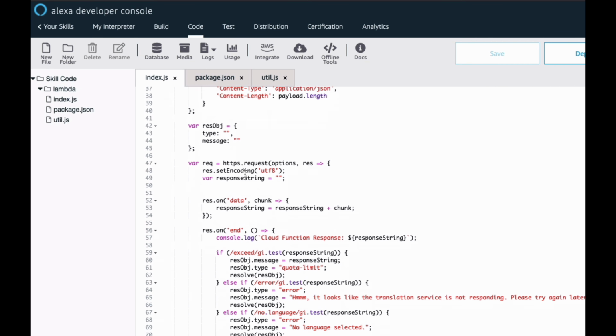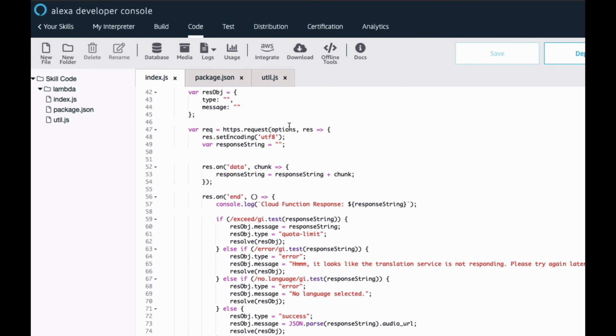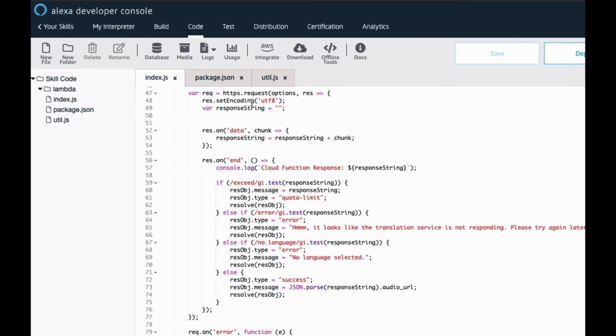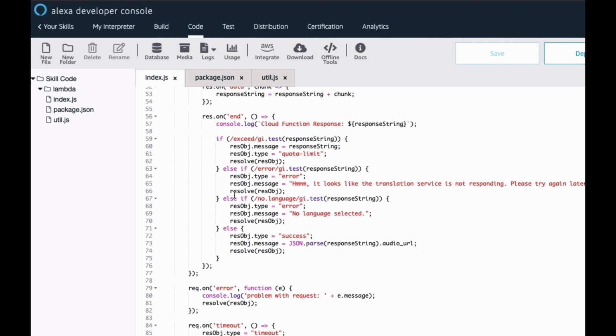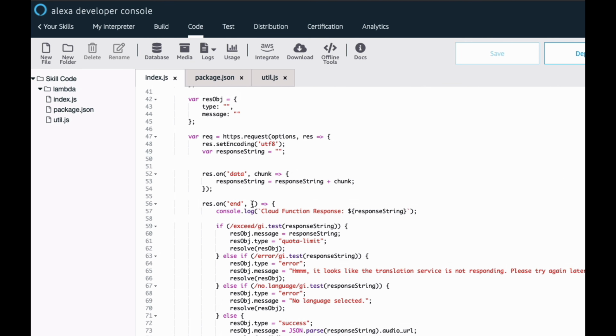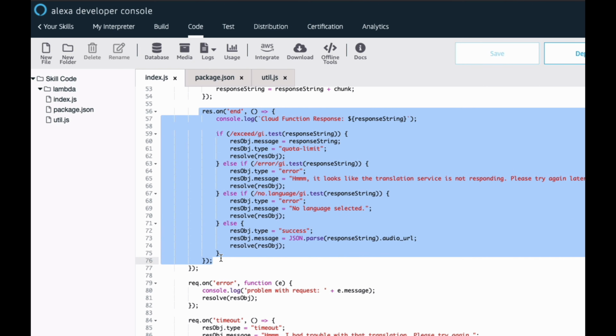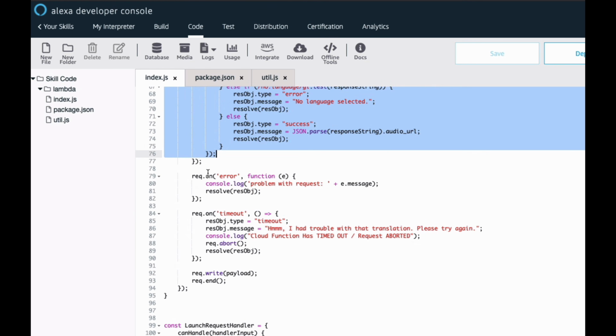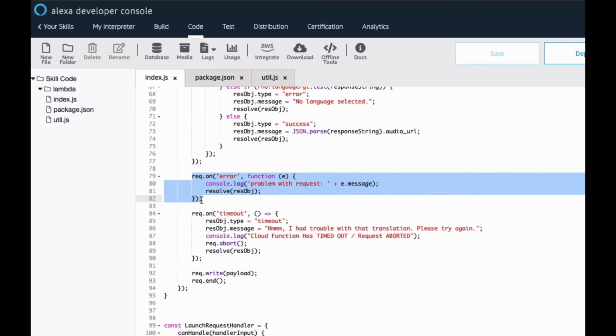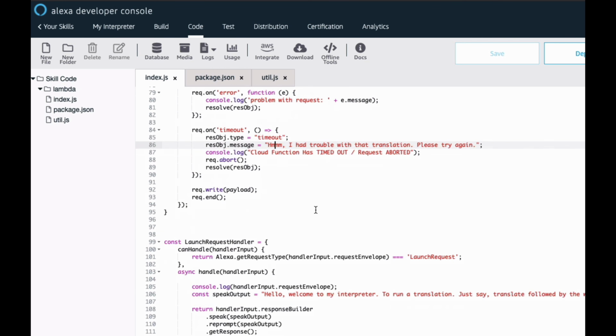So we structure our HTTP request, and then we actually make that request, and we need a couple different responses here. This is the response that we expect if all things go well. If we get a response back from Google, then we process it here. But we need to accommodate these two scenarios. One is an error, like the HTTP request maybe can't find the server. And two is a timeout. And you can see I return custom messages like, I had trouble with that translation, please try again, because I want to handle it gracefully.